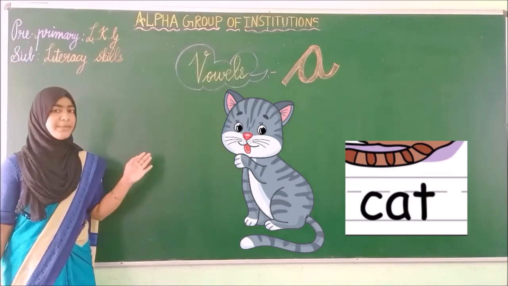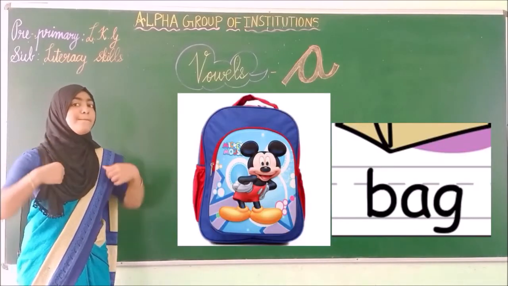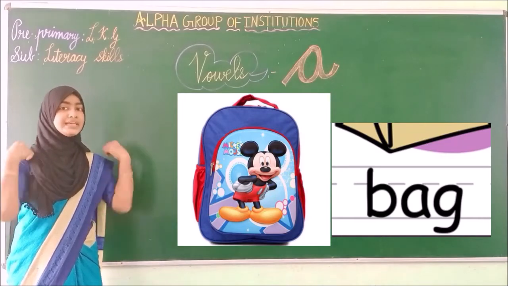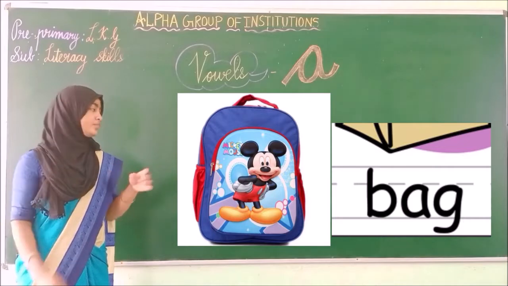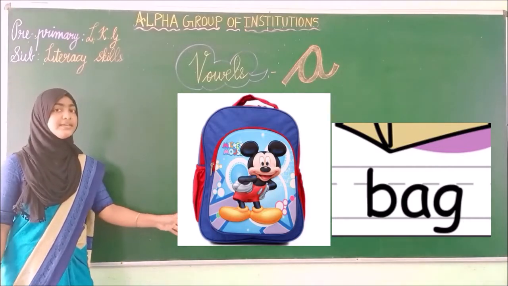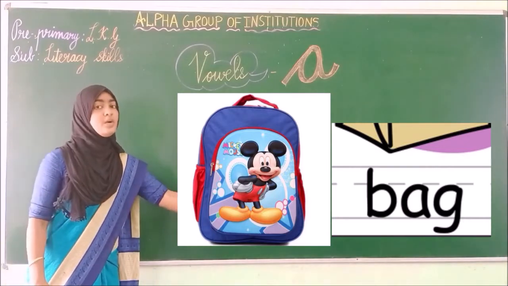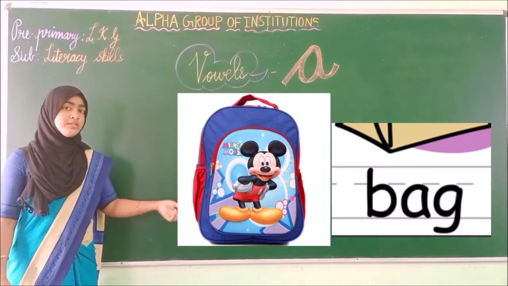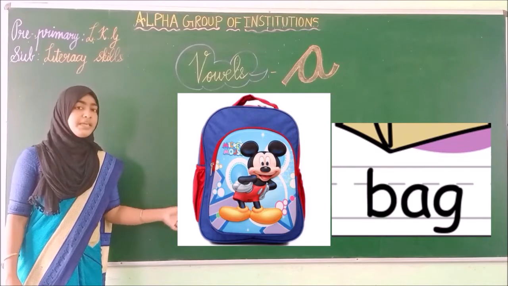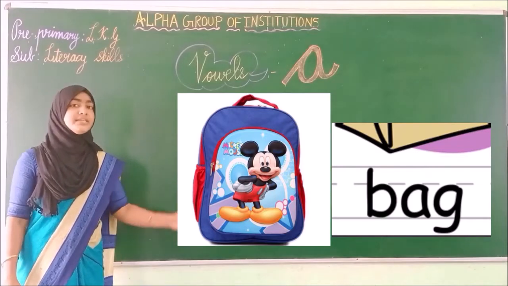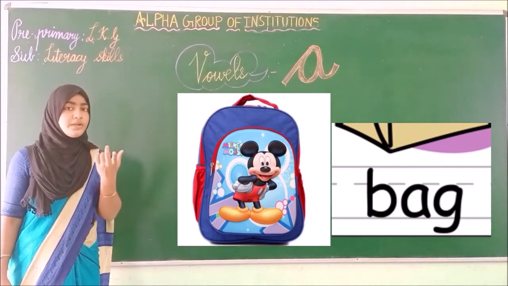Okay. See the next picture. What is this? Bag. See here. B-A-G. While I am telling the word, how will it sound?